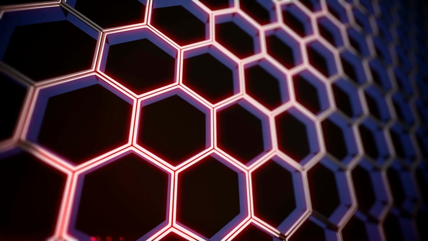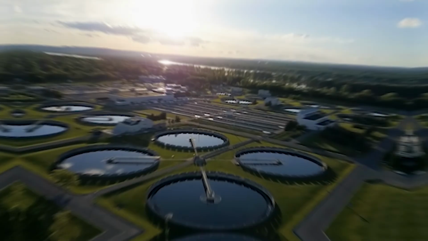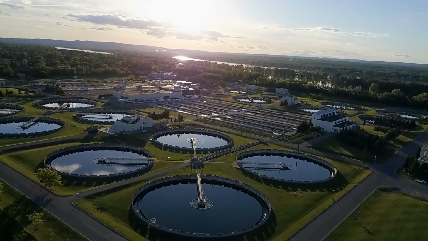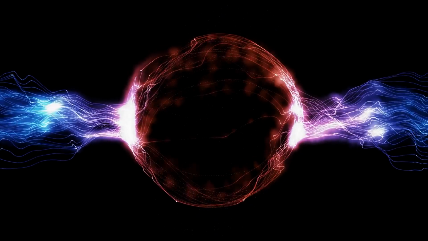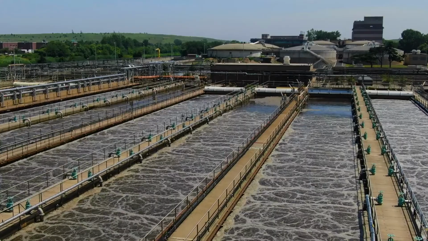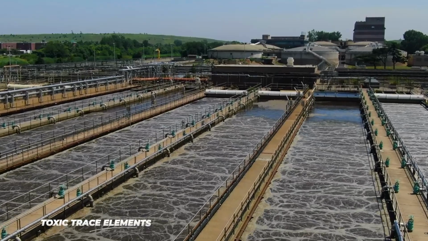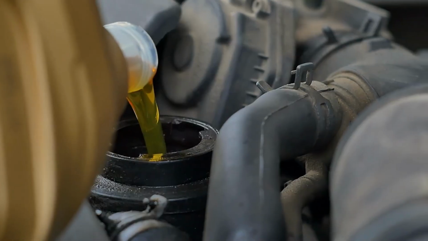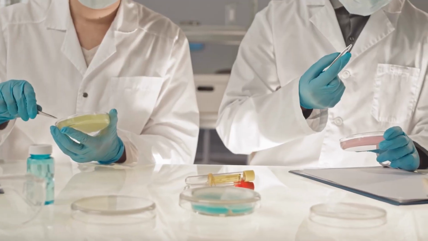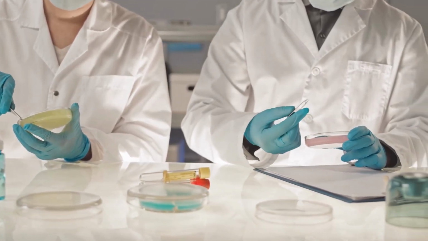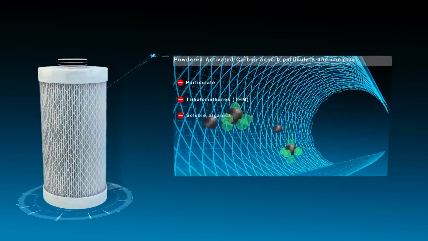The impurities that nanotechnologies can address depend on the stage of water purification to which the technologies are applied. It can be used to get rid of pathogens, bacteria, charged particles, and chemical effluents. They clarify that by using nanotechnology, toxic trace elements like arsenic and viscous liquid impurities like oil can also be eliminated.